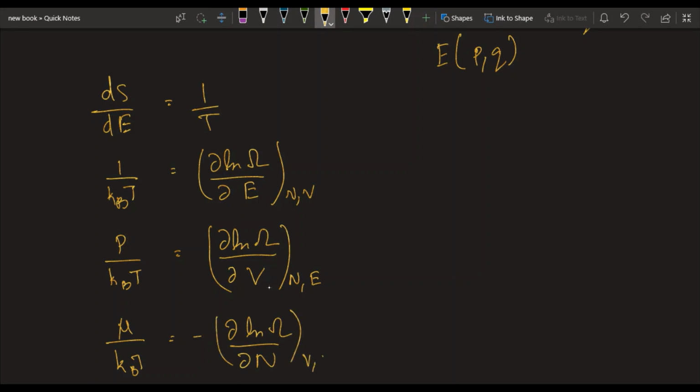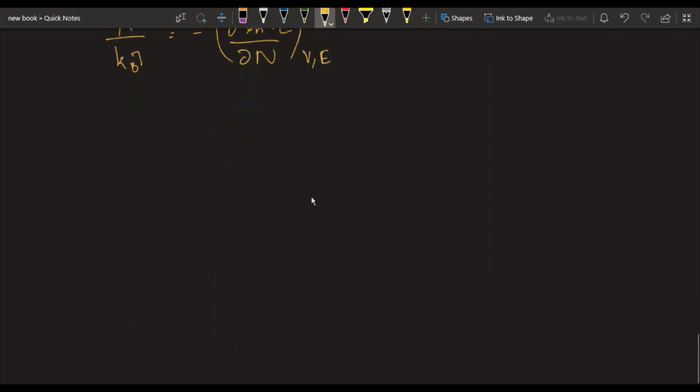Okay. So now that we have wrapped up the microcanonical ensemble, let's move forward and discuss the canonical ensemble. This is of more practical interest because this ensemble is defined by a constant number of particles, a constant density, and a constant temperature.